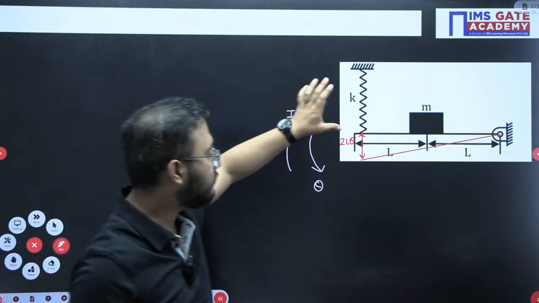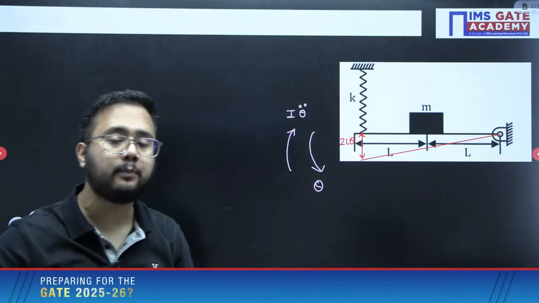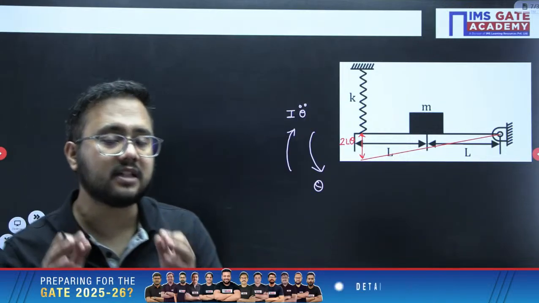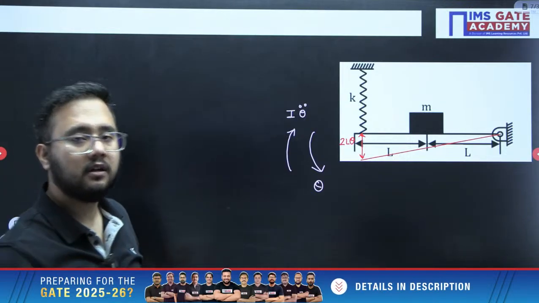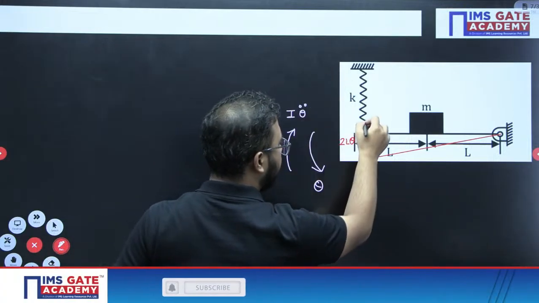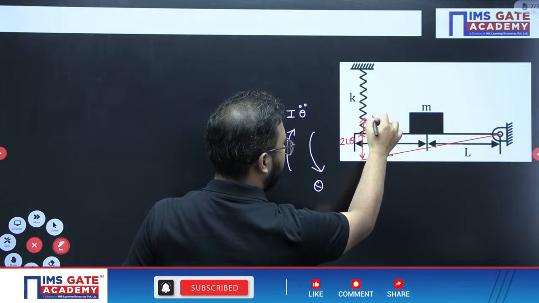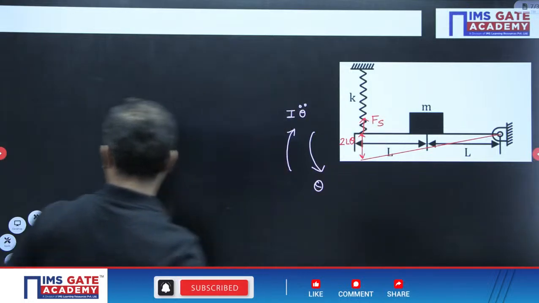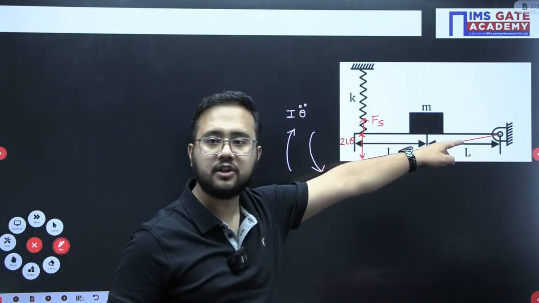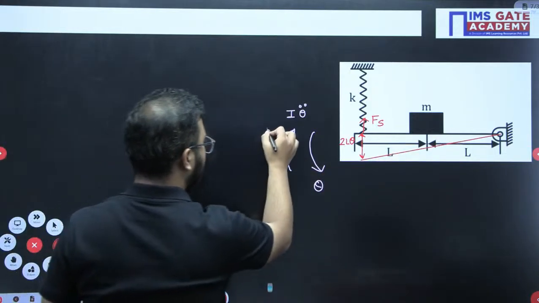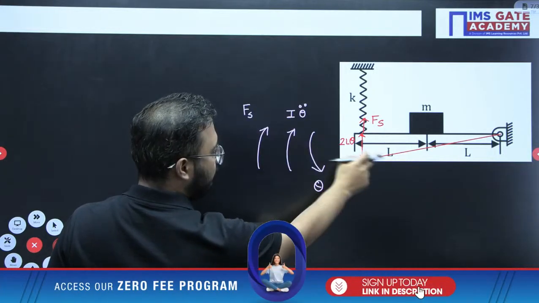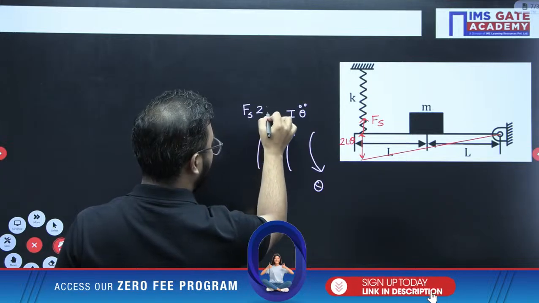So, because of that elongation, spring force will be developed. And spring force is always developed in such a way that it will oppose the deformation. So deformation happening like this, opposite to that deformation, spring force will act. So spring force will be acting like this. That spring force also creates a moment about this point, the hinge. So that moment would be written as Fs, that is the spring force, multiplied by the total distance 2L.